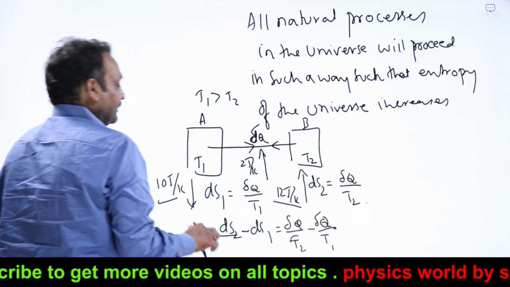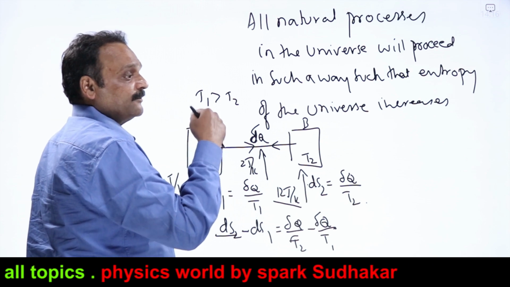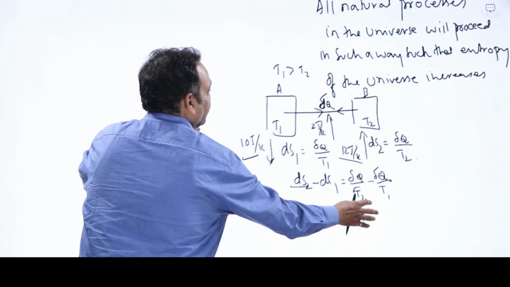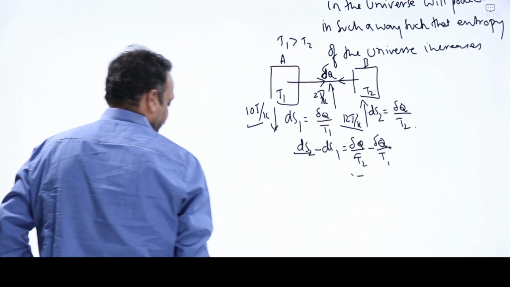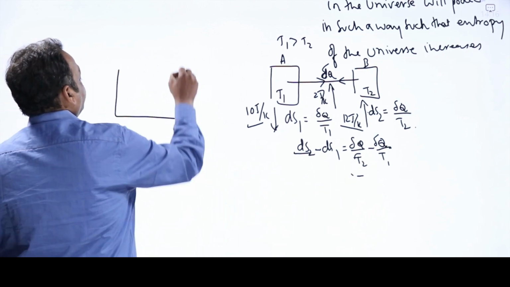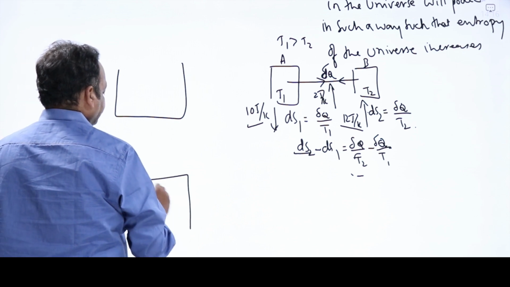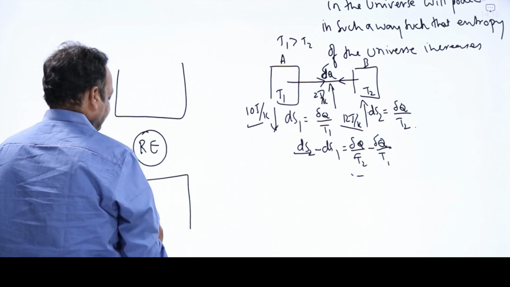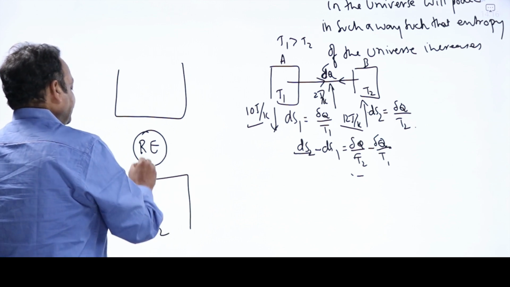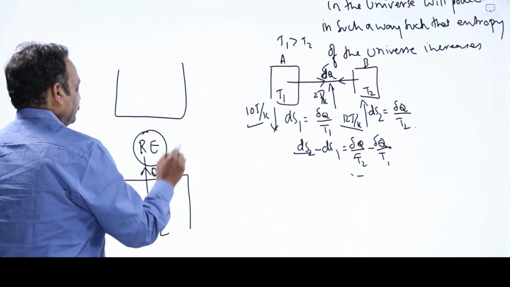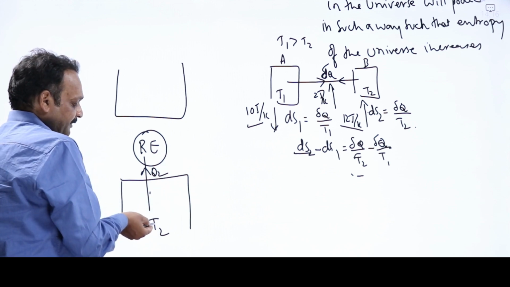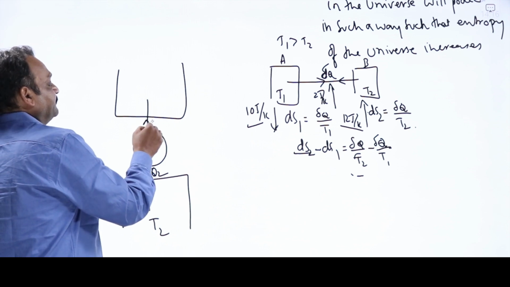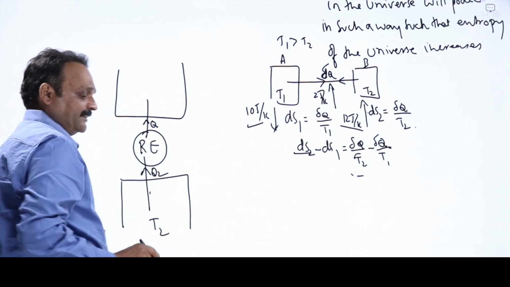That's why the other statement of Clausius, in terms of refrigerator, we can also understand. What is the function of a refrigerator? A refrigerator has to take out heat from a low temperature object and send it to a high temperature source. It has to take Q2 amount of heat from a low temperature sink T2, and reject that heat into a higher temperature. That's the function of a refrigerator.